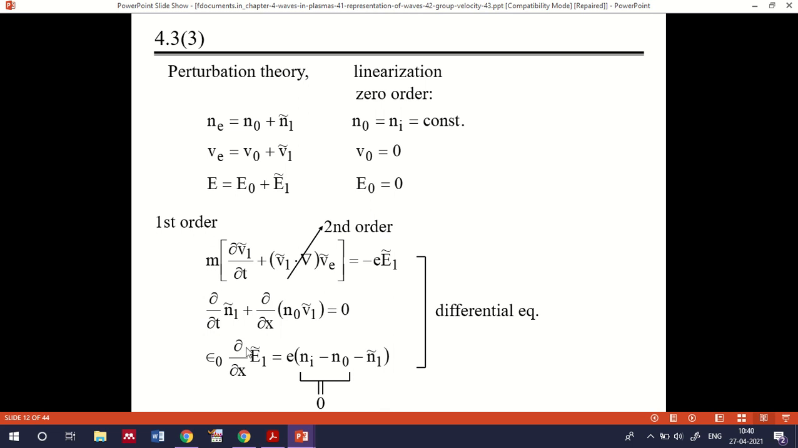And similarly in the final equation, epsilon 0 ∂E1/∂x will be equal to e (Ni minus N0 minus N1). We have substituted here on the right hand side Ne equal to N0 plus N1 bar and E equal to E0 plus E1 bar. Okay, hope you understand how we get these equations.